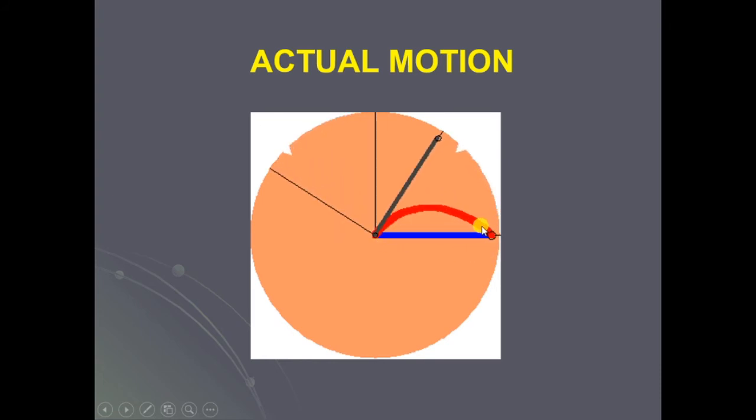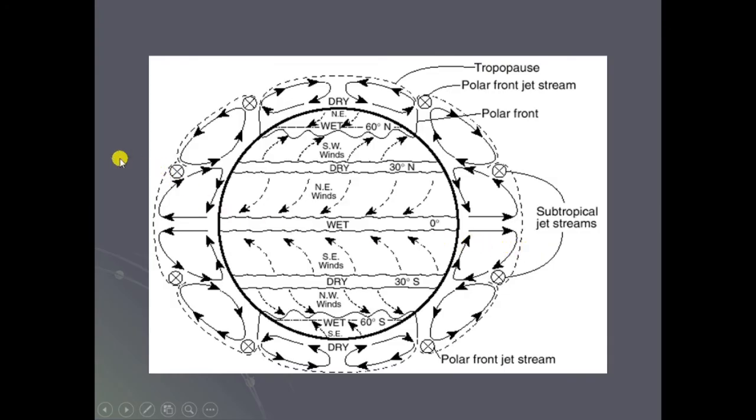So the body is moving deflected in this way. These are the subtropical jet streams, polar front, tropopause, polar front jet stream. All these are the winds movement caused due to the Coriolis forces.